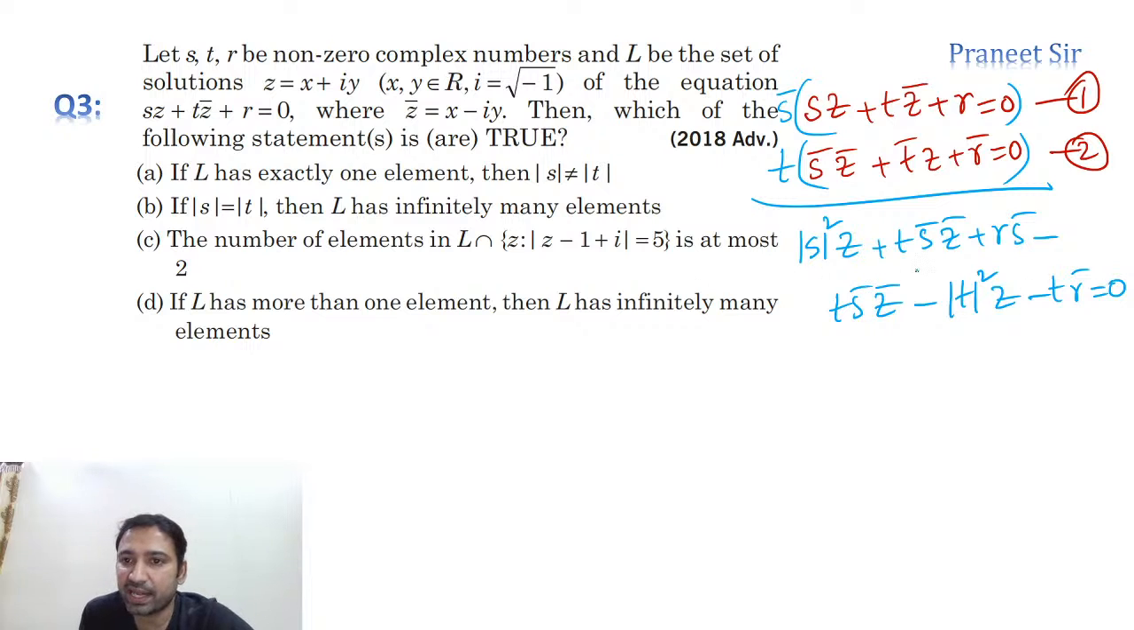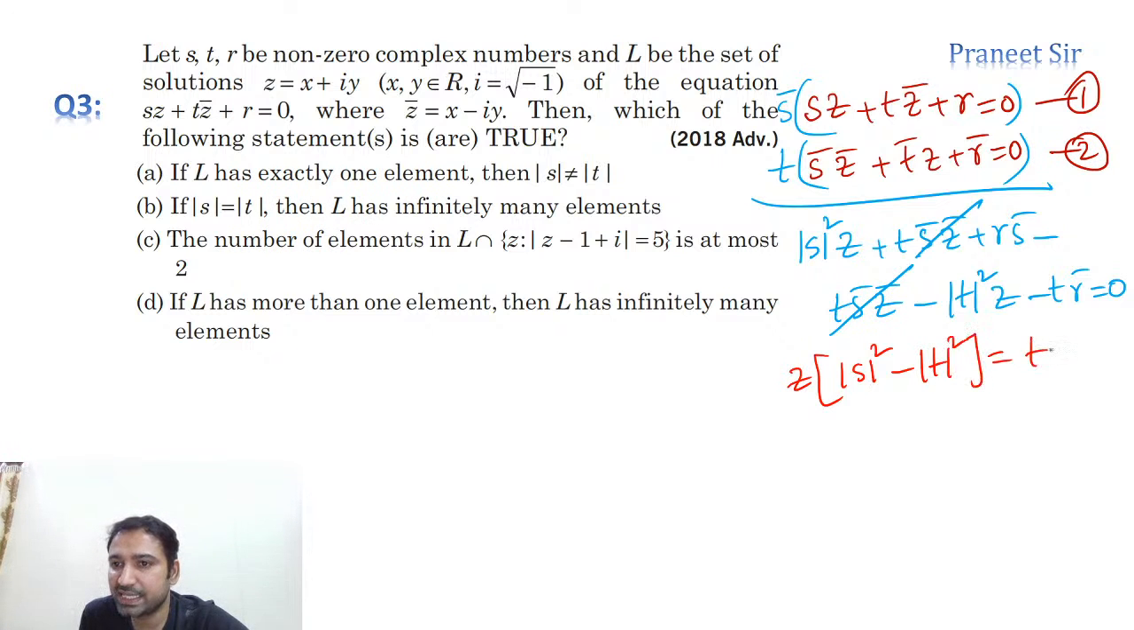So can I cancel these two, guys? If I cancel these two, how much am I getting? Z you can take common. Z, if you take common, mod S square minus mod T square is equal to T R bar minus R S bar. That's what we're getting. So from this, Z value I calculated as T into R bar minus R into S bar by mod S square minus mod T square.